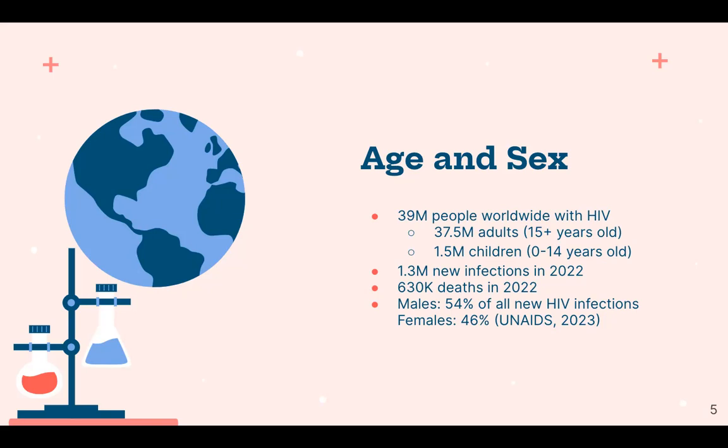Globally, 46% of all new HIV infections were among women and girls. However, in sub-Saharan Africa, which is the largest hotspot for HIV in the world, 77% of new infections among young people were accounted for by adolescent girls and young women. So, where HIV is growing the fastest and where it's the most prevalent, younger women are a serious population of interest there.